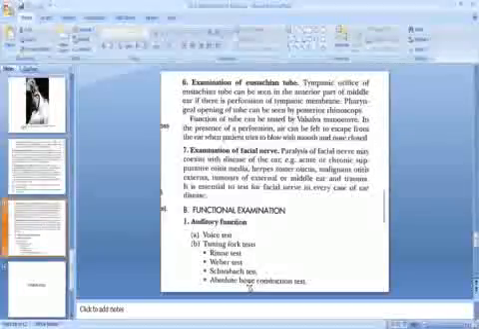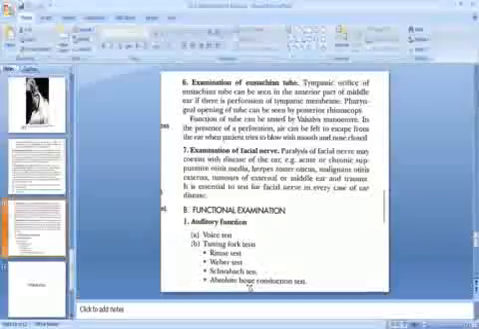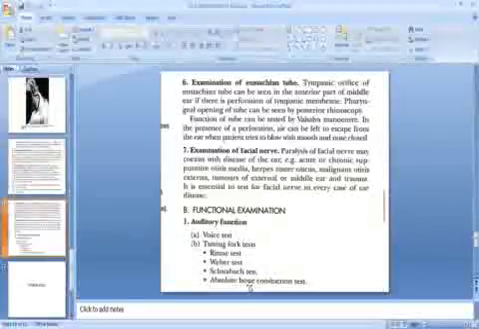Next, we have to do the examination of the facial nerve. The paralysis of the facial nerve may coexist with disease of the ear, for example, acute or chronic suppurative otitis media, herpes zoster oticus, malignant otitis externa, tumors of the external or middle ear, and trauma. It is essential to test the facial nerve in every case of ear disease. These are all the examinations of the various parts of the ear.